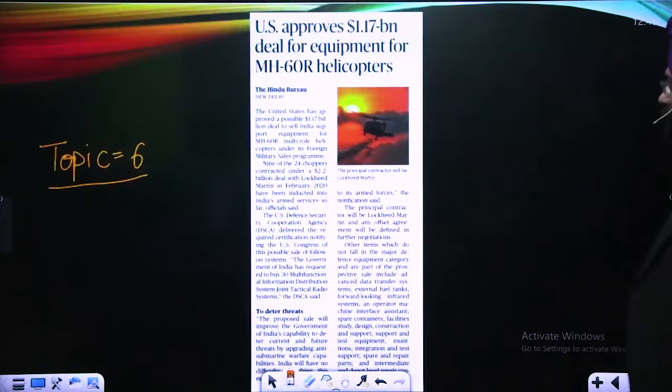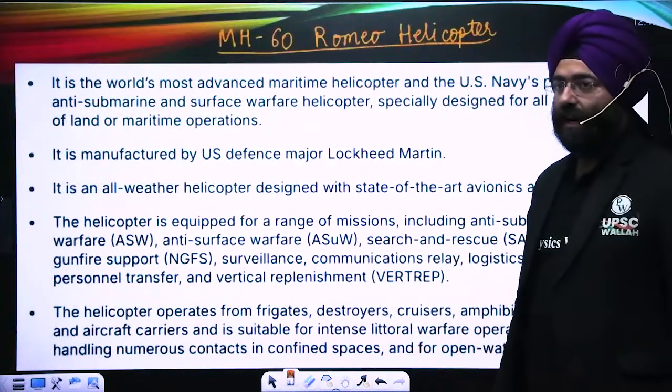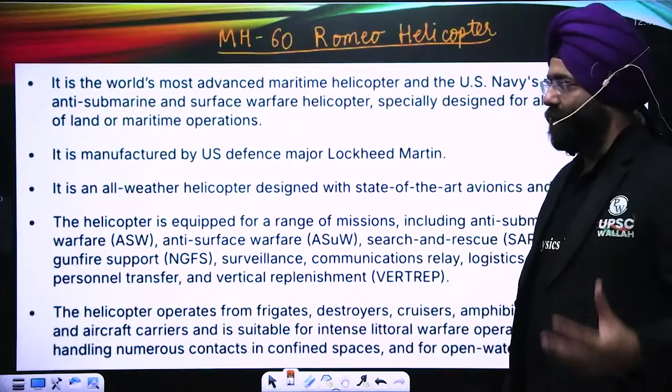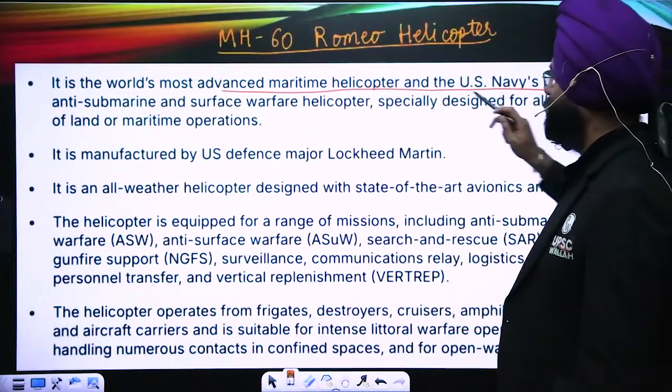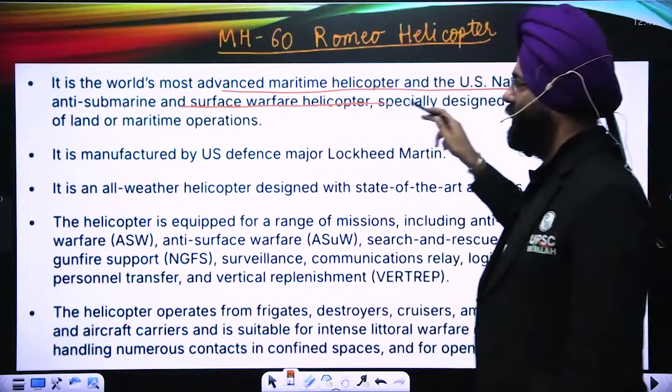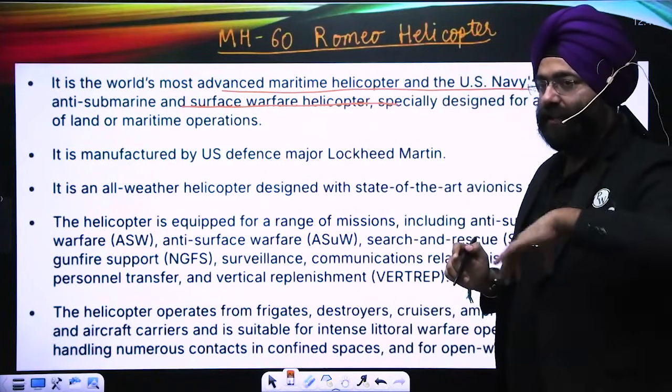Next, US approves 1.17 billion dollar deal for the equipment of MH-60R helicopters. So what are these helicopters? MH-60R Romeo helicopters India is basically buying. It is the world's most advanced maritime helicopter and the US Navy's primary anti-submarine and anti-surface warfare helicopter. Now India is basically aiming at buying them. The deal has been approved also.